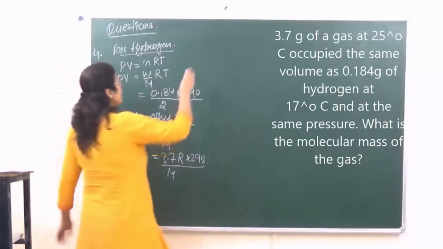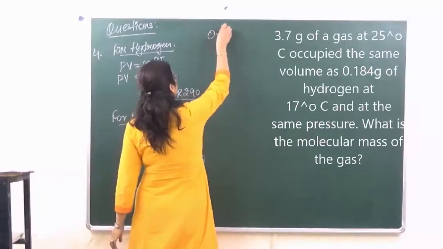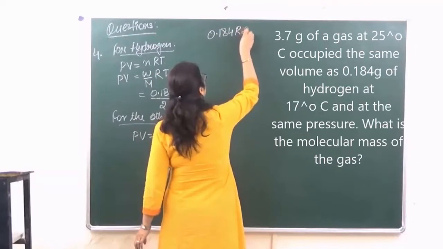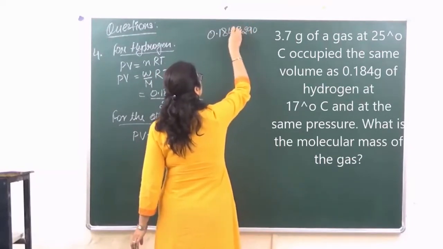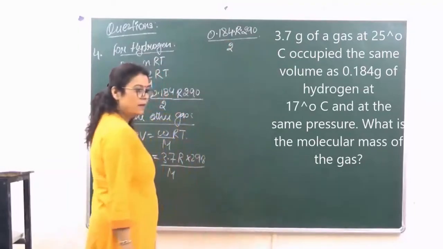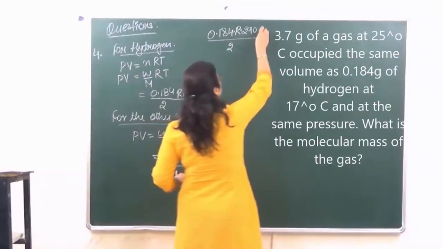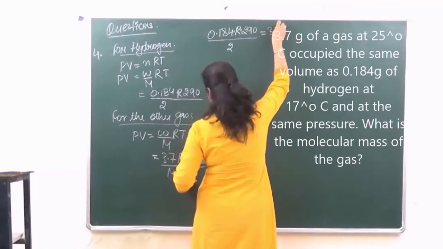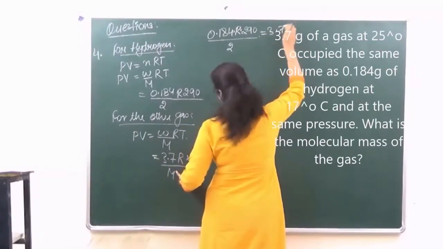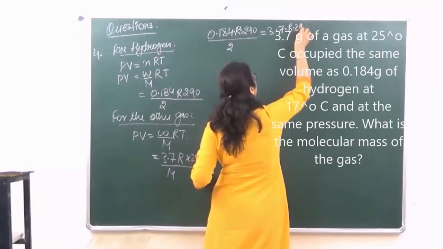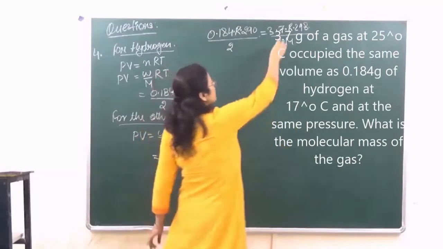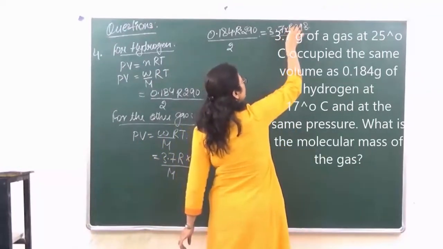So what do we have? We have 0.184 R 290 upon 2, right? That is equal to 3.7 into R into 298 upon M. यहाँ पे into लिखा लो, don't get confused, this is multiplication.